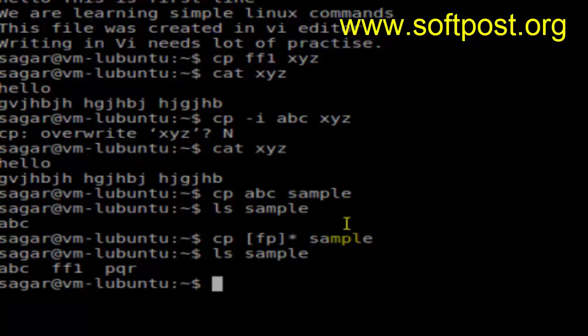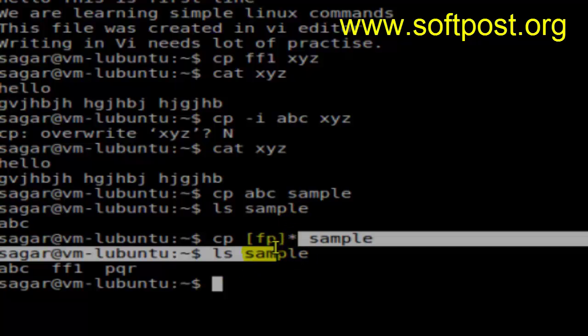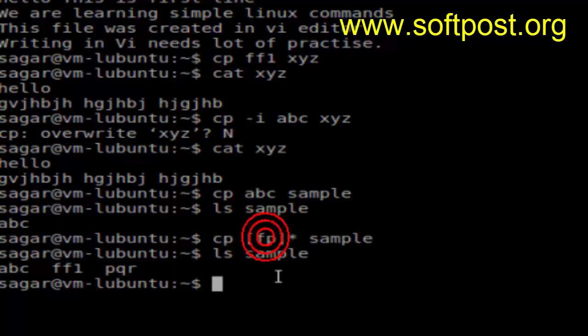As you can see, the files ff1 and pqr are also copied, because these are called wildcard characters, which allow you to copy multiple files matching those particular wildcard characters. In the brackets you can give the characters. It means select any file that starts with either F or P and then ends with anything. So ff1 and pqr matched those conditions, and that's why those files were copied into sample. This is a very handy thing that you need to remember, wildcard characters, which can boost your productivity.